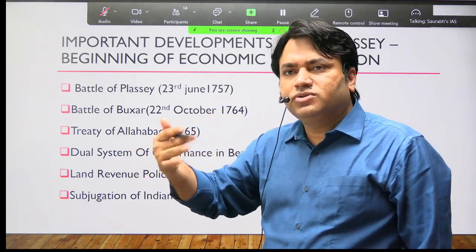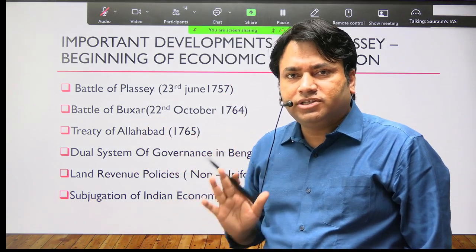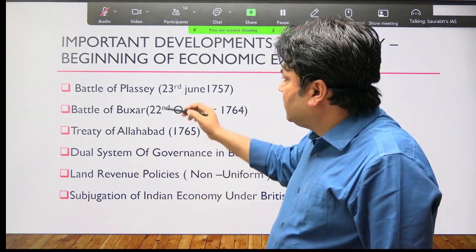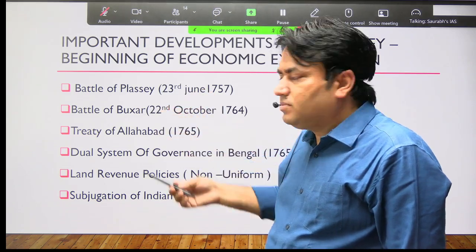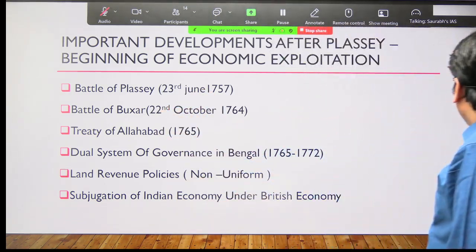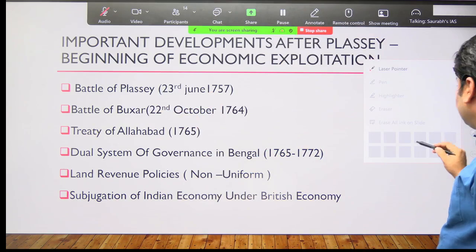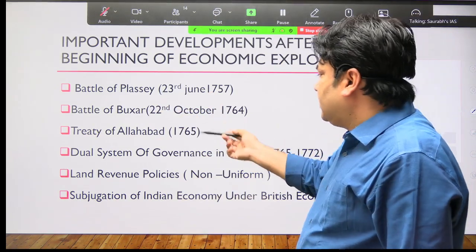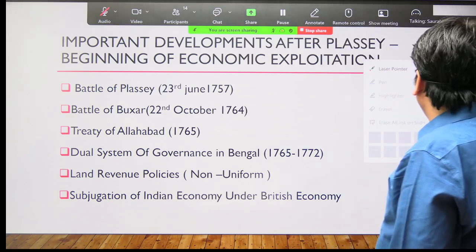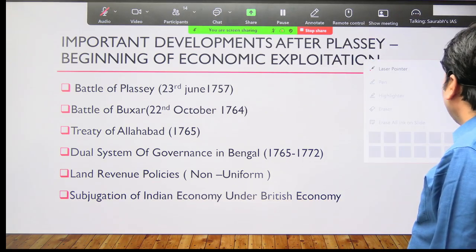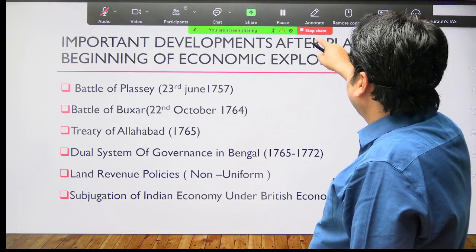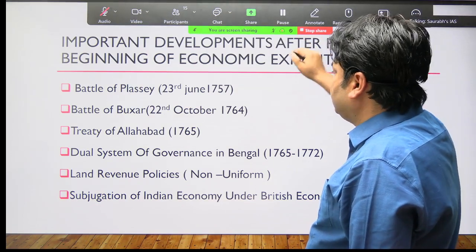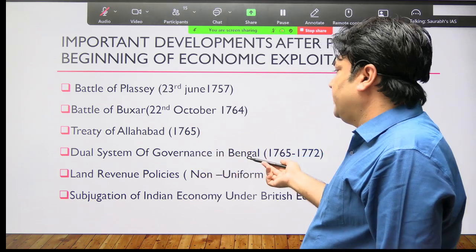Some issues I have already discussed in the previous chapter: what the Battle of Plassey was, the significance of the Battle of Plassey, the Battle of Buxar and its significance, then the Treaty of Allahabad, the dual system of governance. Everything we have discussed in our previous classes. पहले ही हम इसको discuss कर चुके हैं. And the dual system of governance.